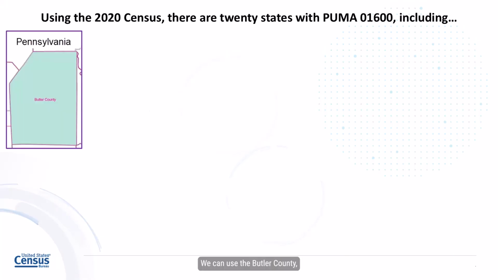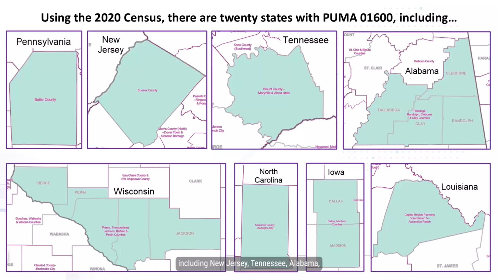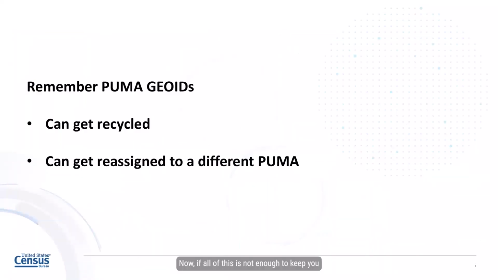We can use the Butler County, Pennsylvania PUMA again as an example. The GeoID for that is 01600. Using the 2020 census boundaries, there are 20 PUMAs across different states that also have a GeoID of 01600, including New Jersey, Tennessee, Alabama, Wisconsin, North Carolina, Iowa, and Louisiana. So, to help make sure that you are getting data for the right one, you'll want to make sure that you specify the state.